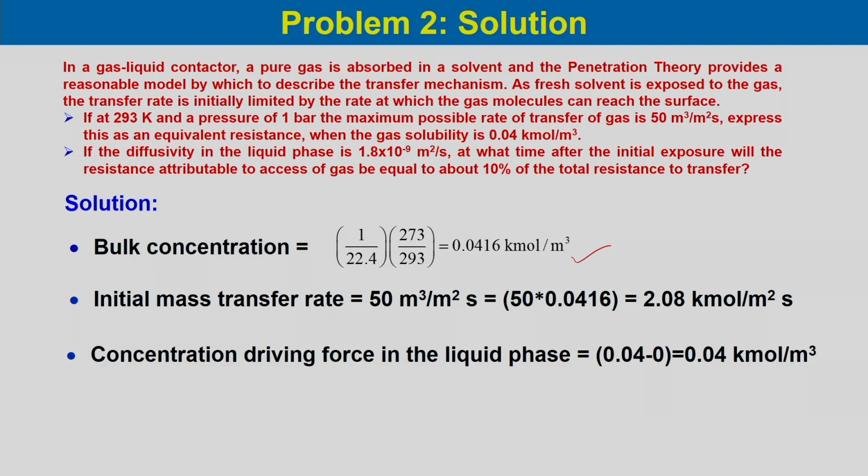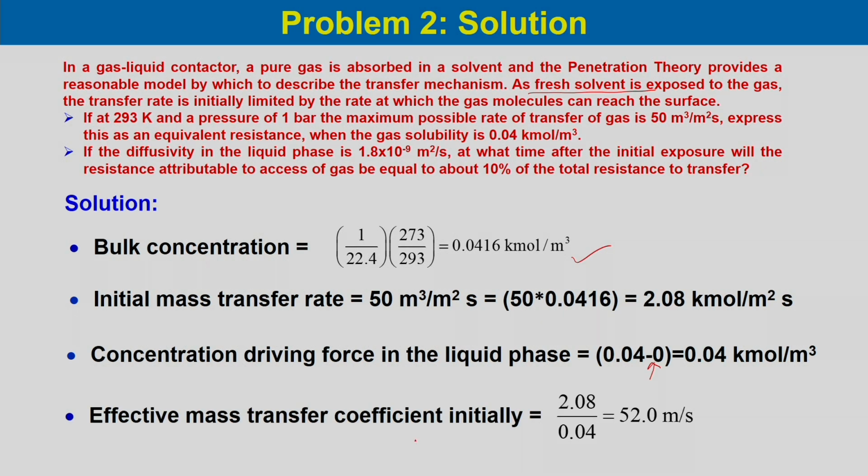Now, the concentration driving force in the liquid phase is 0.04 minus 0, since it is a pure gas. Initially there is no solute in the liquid, because it is fresh solvent which is exposed to the gas. So the solute concentration is 0, and we can calculate the concentration driving force, which is 0.04 kilomole per meter cube.